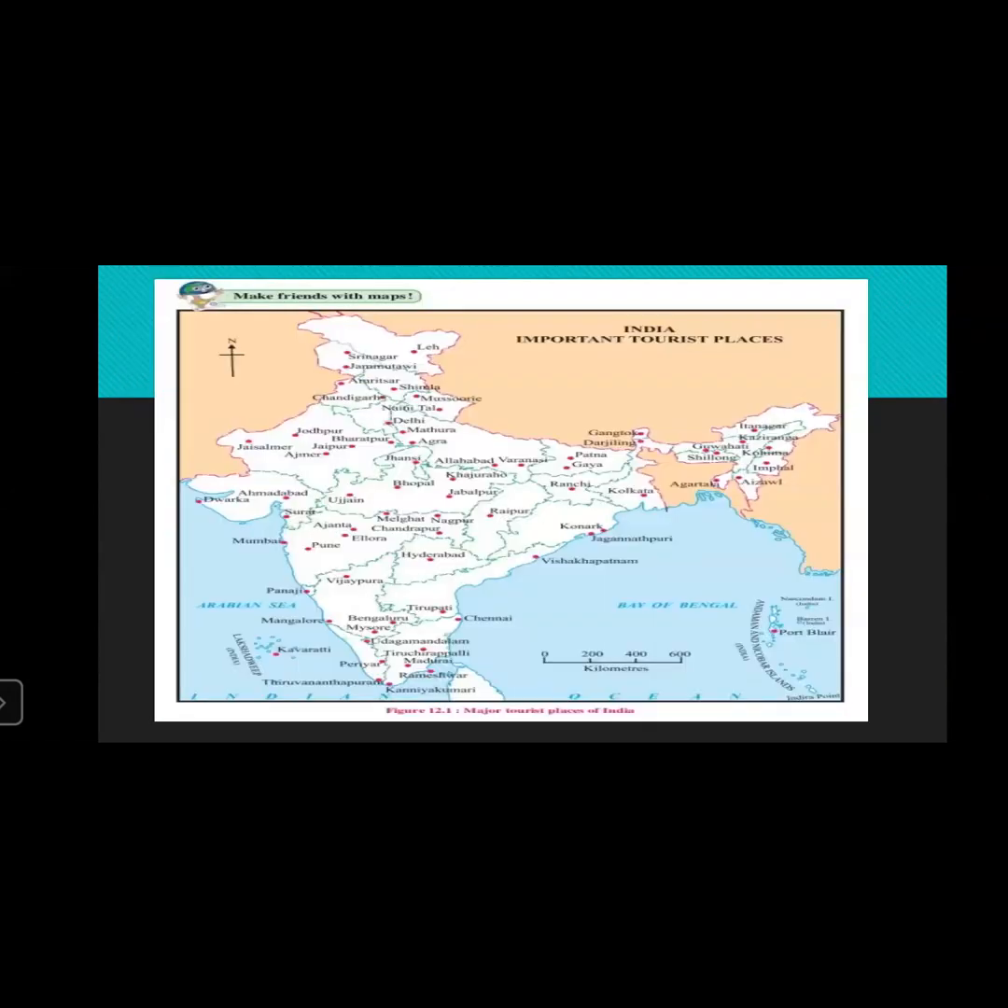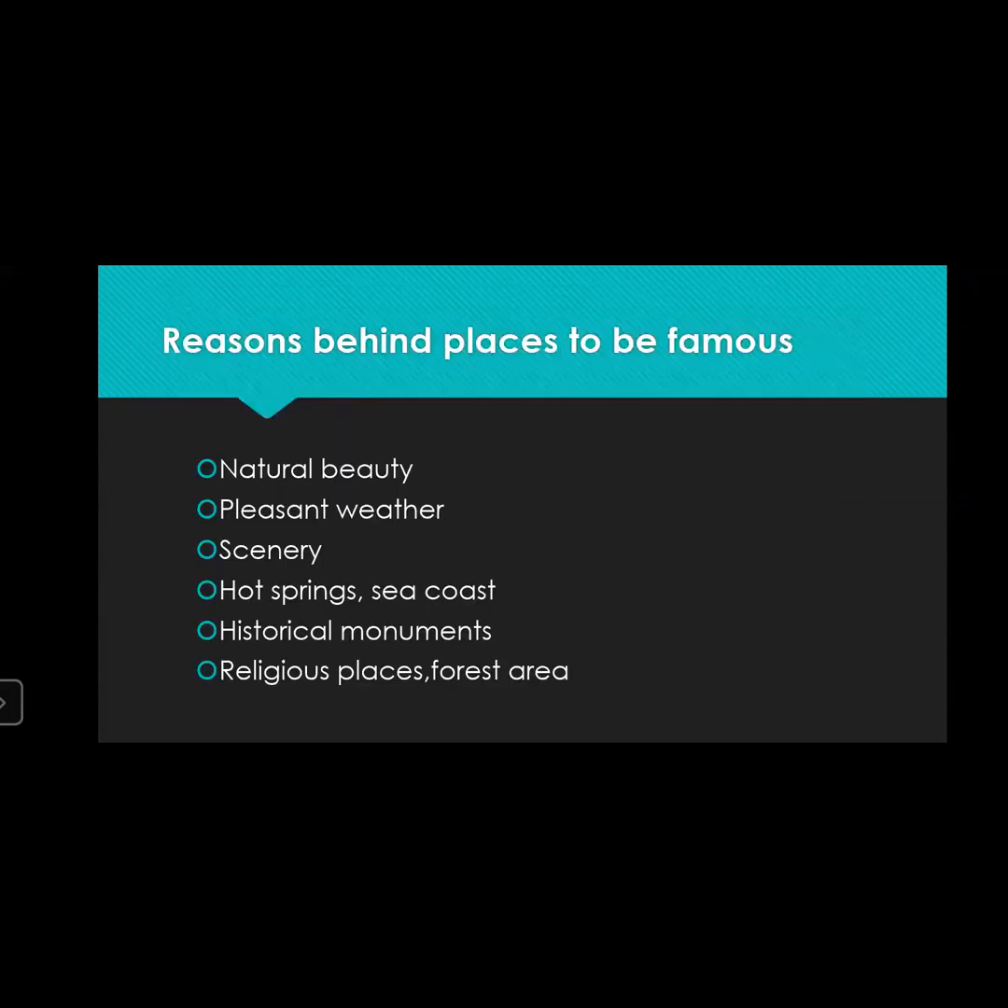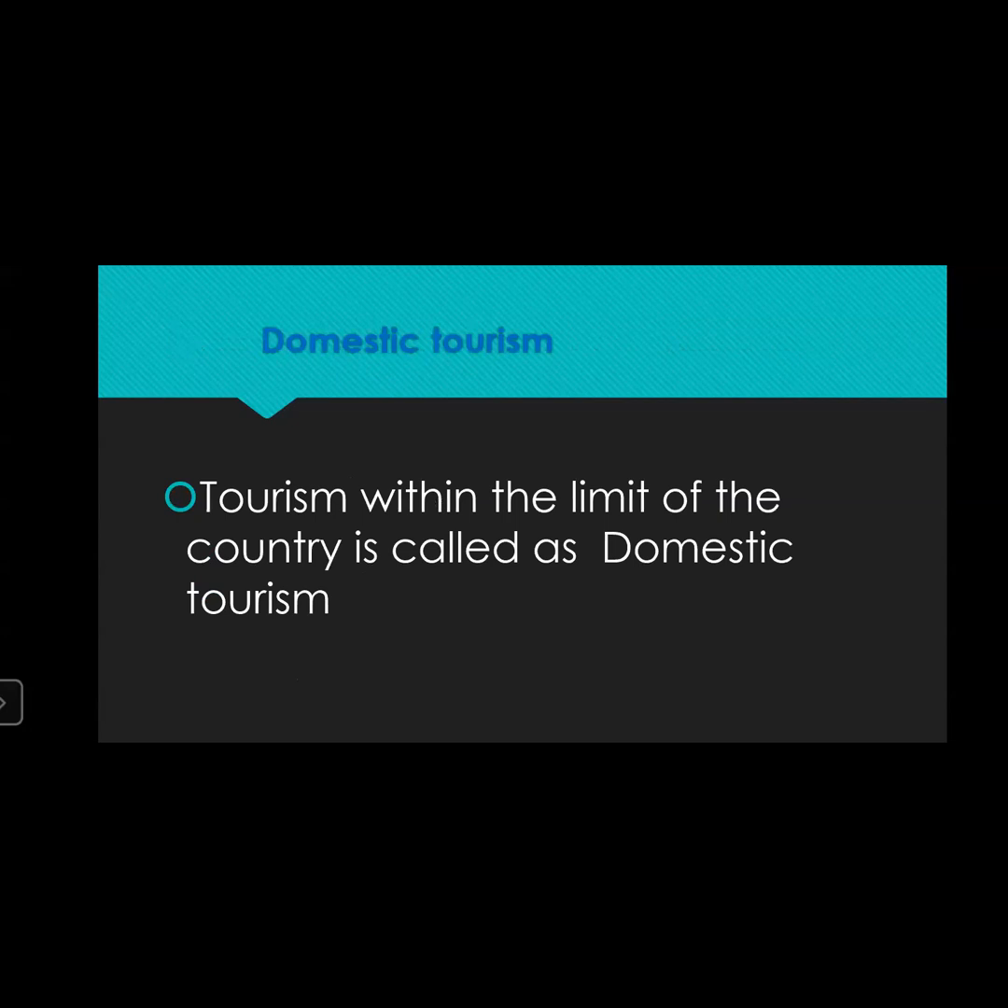Then we have seen the tourist map of India with the different tourist places. We have seen a lot of places over here, and we have also solved the questions. Why are these places important, or what is the reason behind these places being famous? That is natural beauty, pleasant weather. The places are famous for their scenic beauty, hot springs, sea coast, historical monuments, historical importance, religious places, and forest areas. So these are the reasons we have also seen.